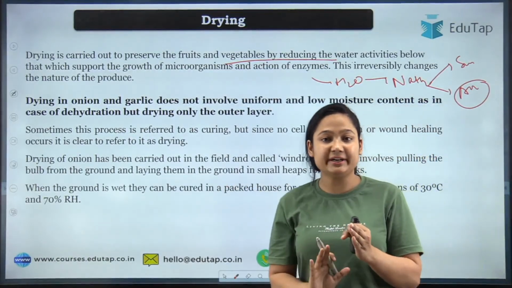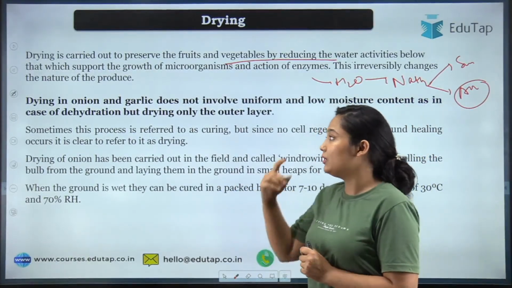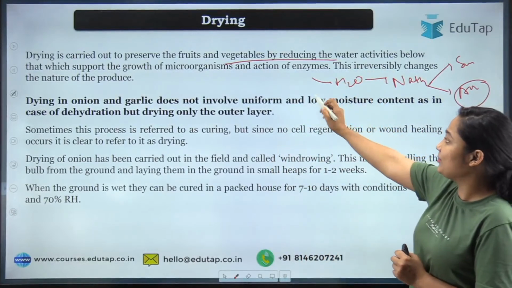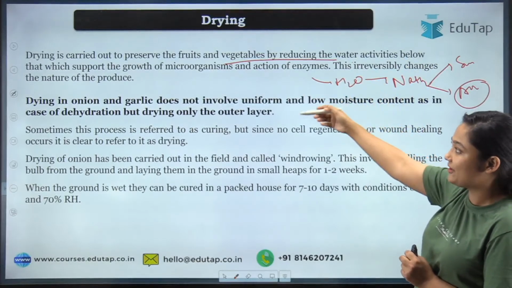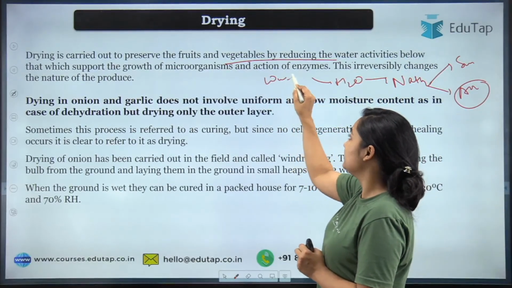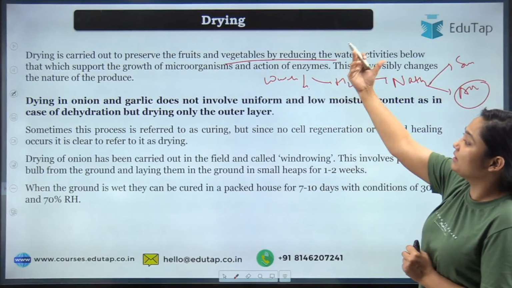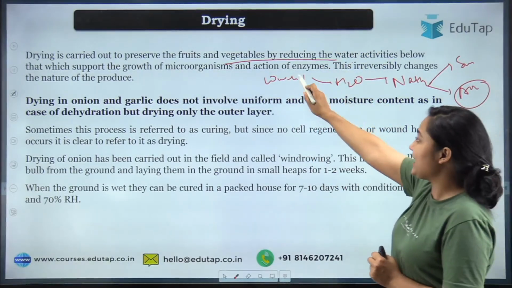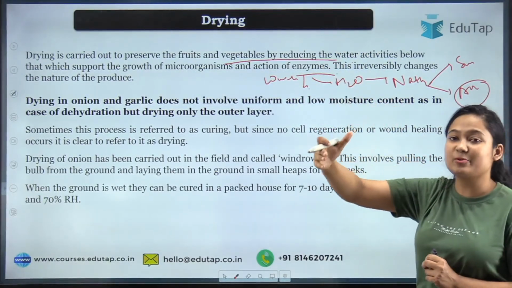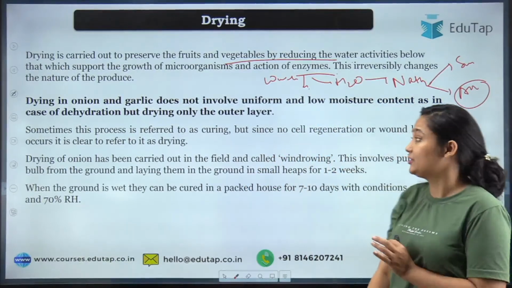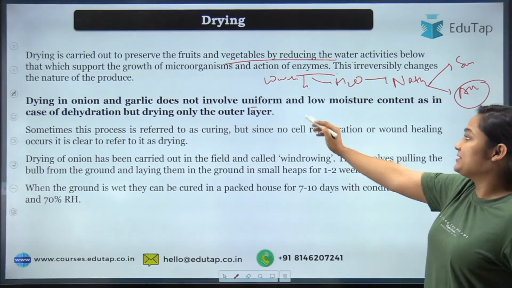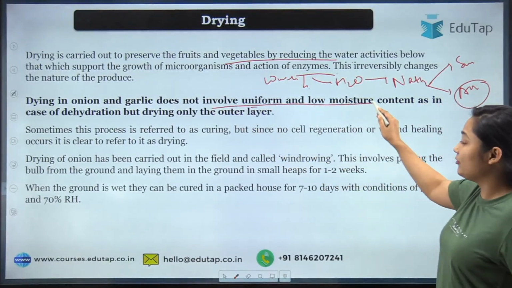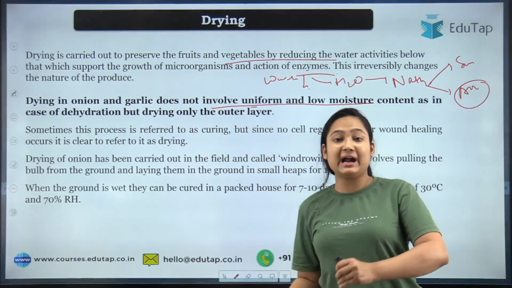In dehydration, you can use dehydrators too, machines you can use. But when we are talking about drying, we are talking about the air and sunlight that we are using to support our product. As an effect of that, the water content will lower, due to which the microorganism growth will be controlled and the action of enzymes, the autolysis process that is going on in our product, will be controlled. Then drying of onion and garlic is special. Why? Because it doesn't involve uniformity. We don't want our product to be dried from inside out.